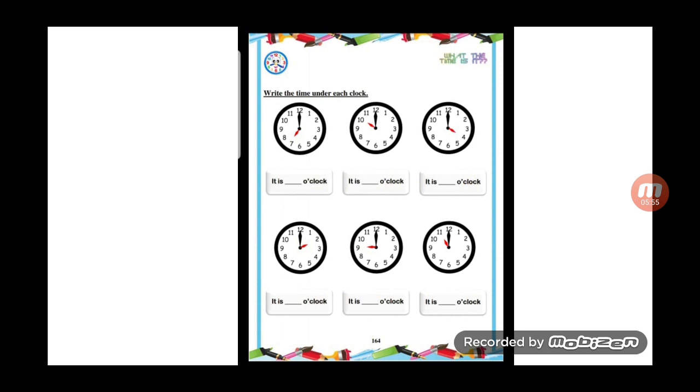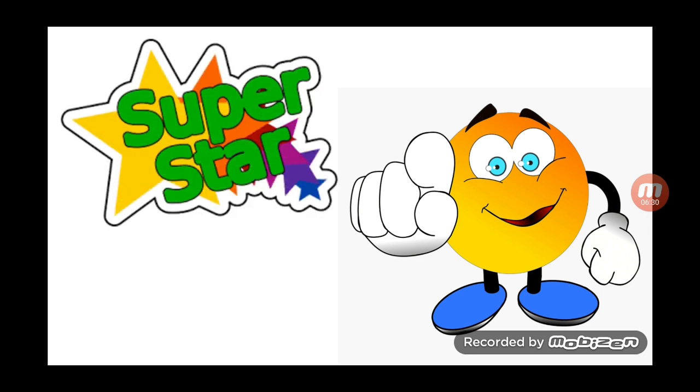I need you to do this page by yourself. Okay? Then take a photo of it and send it to me on the group. Don't forget that. Okay. You are a superstar.